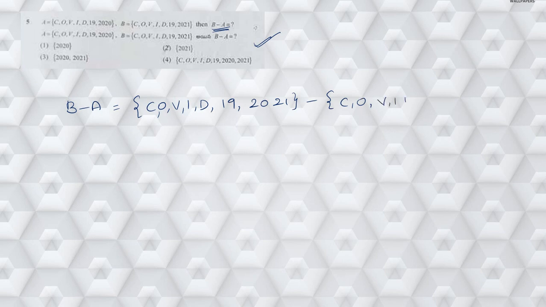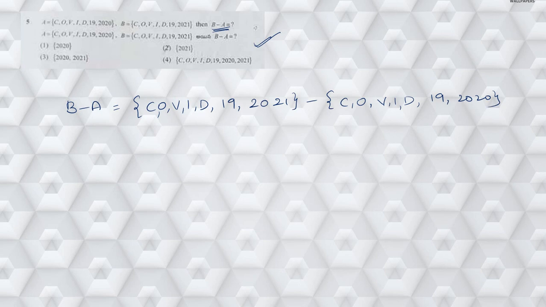Next, moving on to question number 5. This question is related to the present situation, right? What he has given: A is equal to the letters of COVID, 19, 2020. Next, B contains the letters of the word COVID, 19, 2021. Now what is he asking? B minus A. For B minus A, first of all we need to write down the set B: COVID, 19, 2021, minus the letters of the word COVID, 19, 2020.